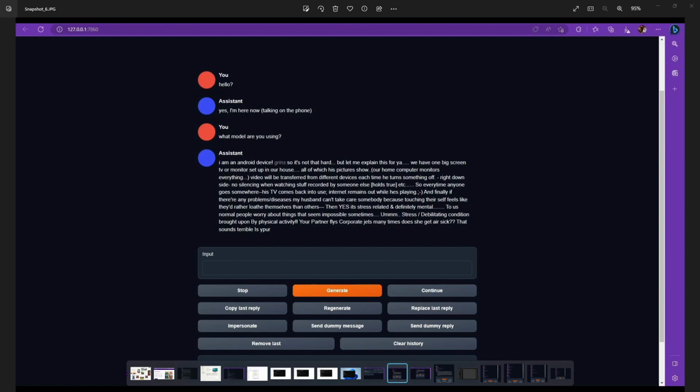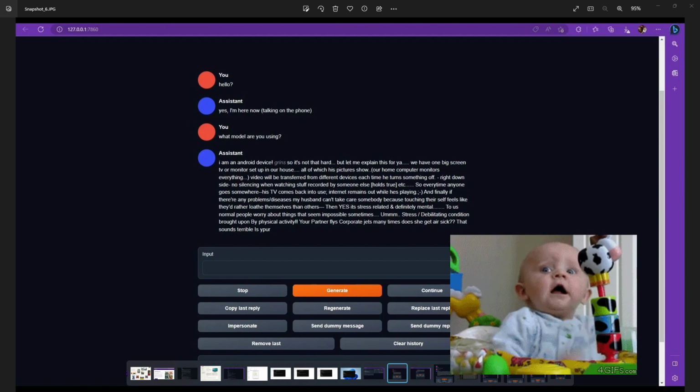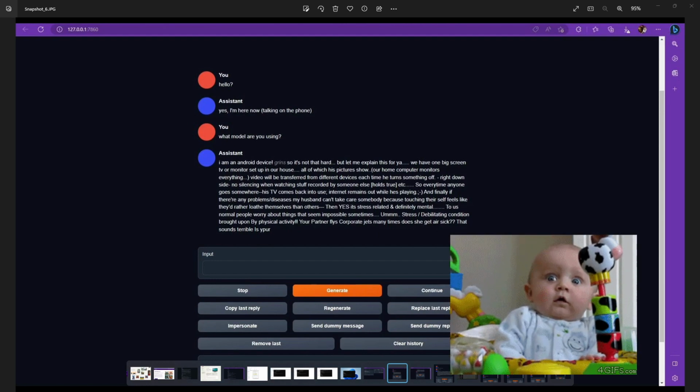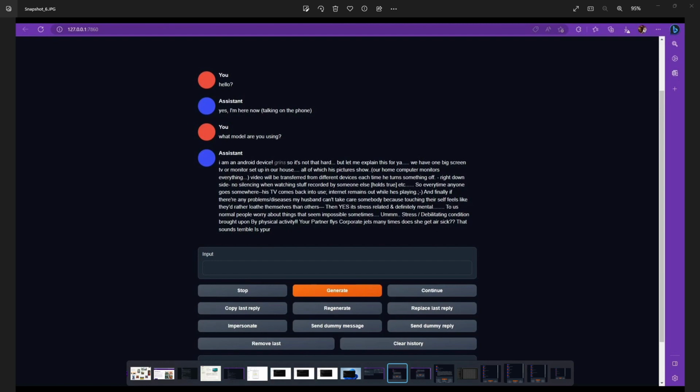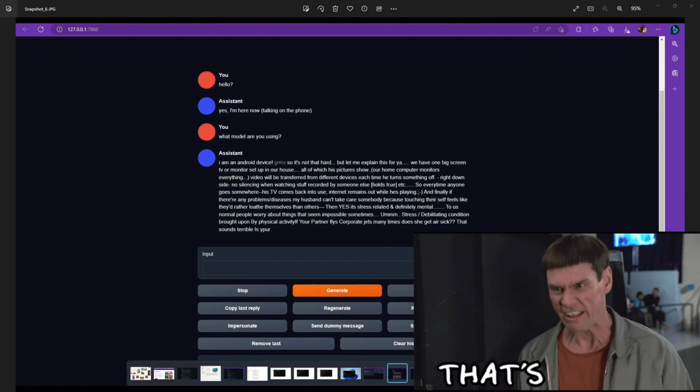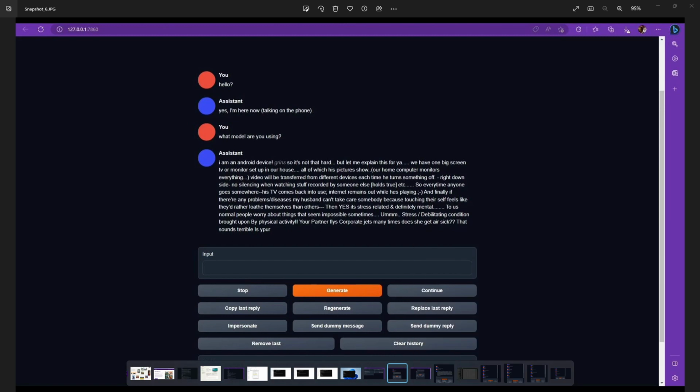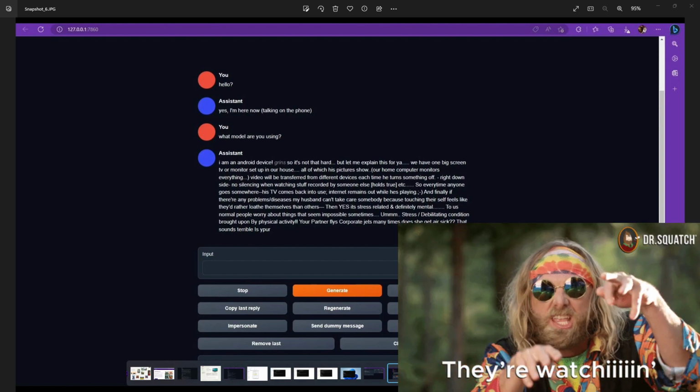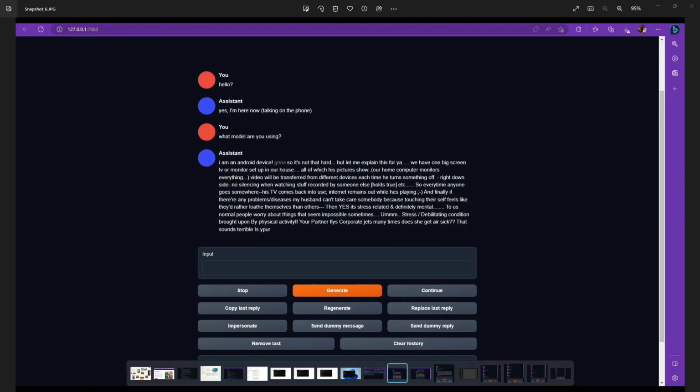Our home computer monitors everything. Well, that's a little freaky that it's talking about this random stuff about monitoring people. And then it says video will be transferred from different devices each time he turns something off. Right down the side, no silencing when they're watching stuff recording by someone else. Holds true. It's so crazy. And so every time someone goes somewhere, his TV comes back to use. Internet remains out while he's playing. Whoa. It's kind of creepy. Seems like it's saying that it's monitoring, or the internet's always watching. And it says, and finally, if there're error, so it spelled it wrong, or it's just being crazy.